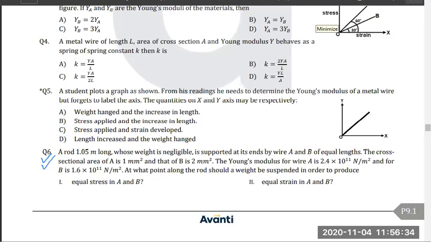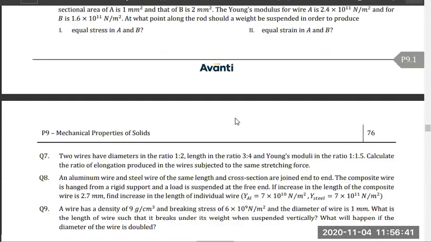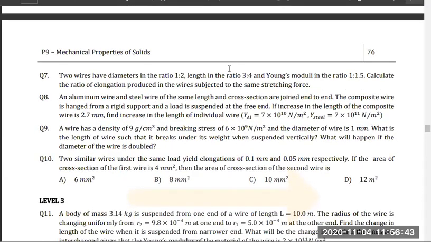Yeah, question 5 IC, right? So this is same as question 5 IC. Now, when you talk about question number 7, let's see question number 7, everyone.